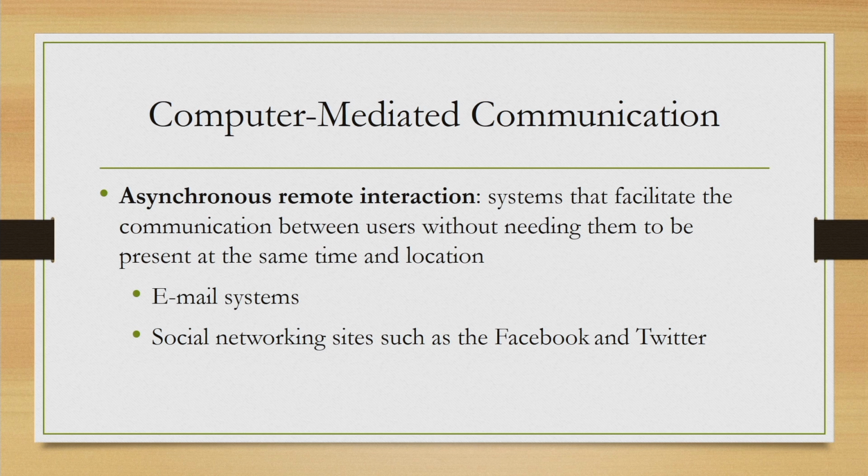So, when we are using, say, Facebook or Twitter, it is not necessary that all your friends in your friend list be active on Facebook at the same time, but you are actually communicating with your friends through Facebook, where they are using it at their own convenient times. Similarly, email systems are another very common example of asynchronous remote interaction, which predates the social networking sites.